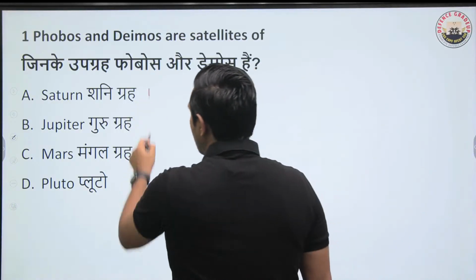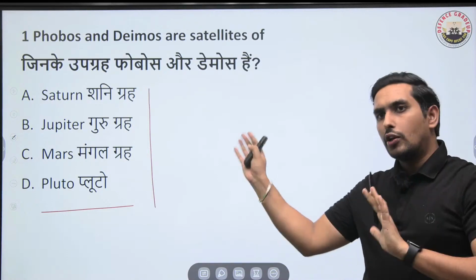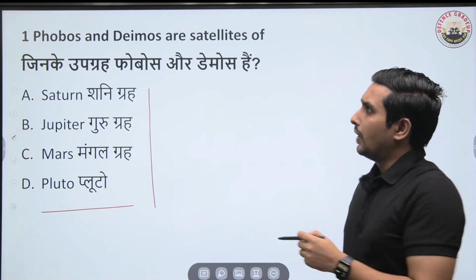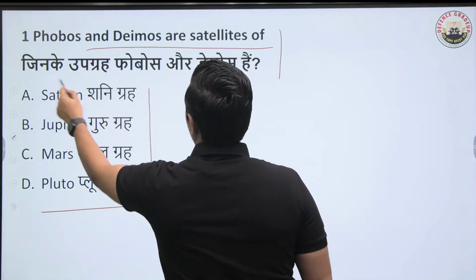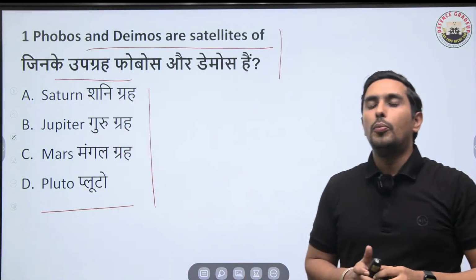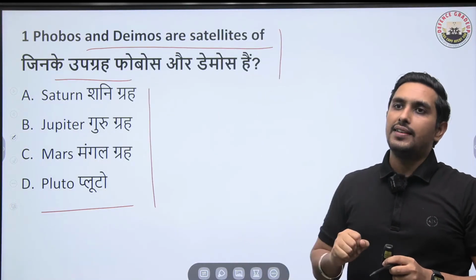So this session is going to be bilingual because in CDS we have English and Hindi. So we are going to have a bilingual session like that. Phobos and Deimos are the satellites of dash. Tell me, when we talk about Phobos and Deimos, these are two very important satellites. That's question number one.